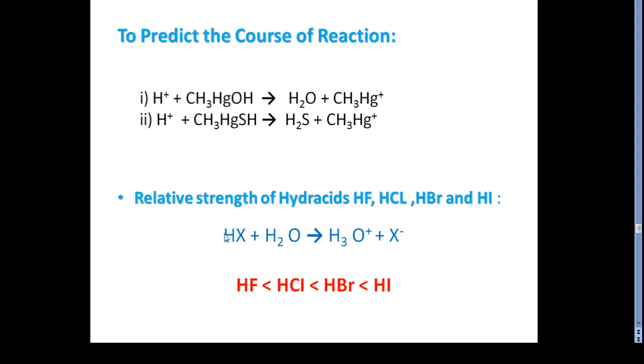Due to this stability the dissociation will be less, so it is least dissociated, and hence the acid strength decreases, as HF is weaker than HCl, HCl is weaker than HBr, and HBr is weaker than HI. In this way we can determine the strength of the hydro acids.